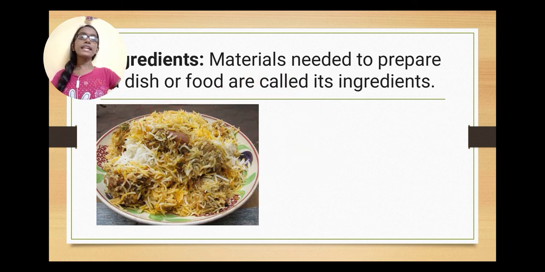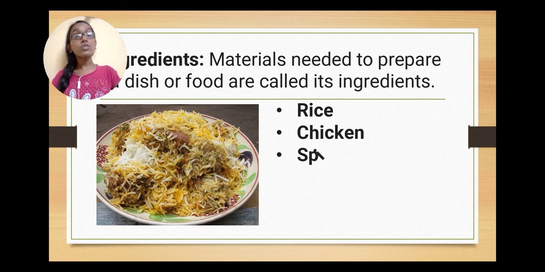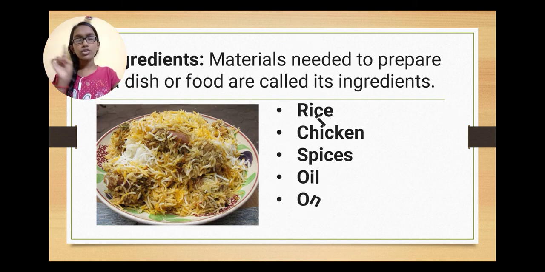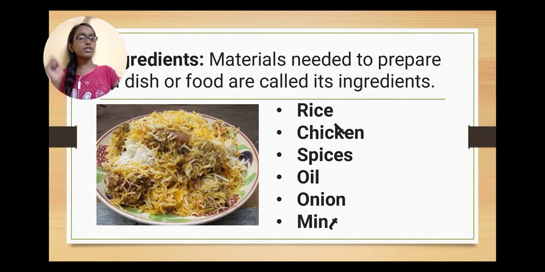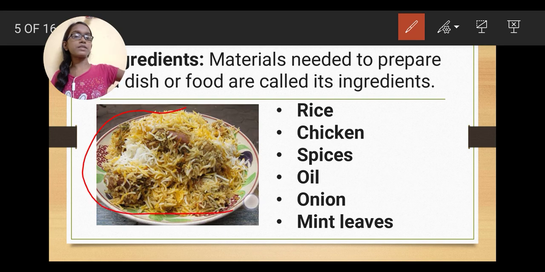So what are the ingredients for this biryani? Let us discuss that. The first ingredient is rice. You need rice for this, you need chicken for this, you also need spices for this, different spices. You also need oil for this. Without oil you cannot cook it, fine. You also need onions for this, you also need mint leaves for this. So all these things, when you mix them together, then a very interesting thing comes out, that is this tasty biryani.